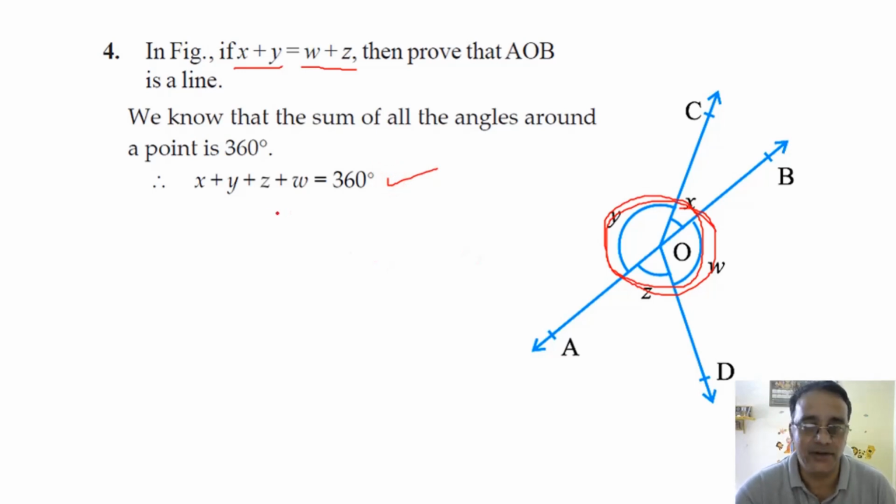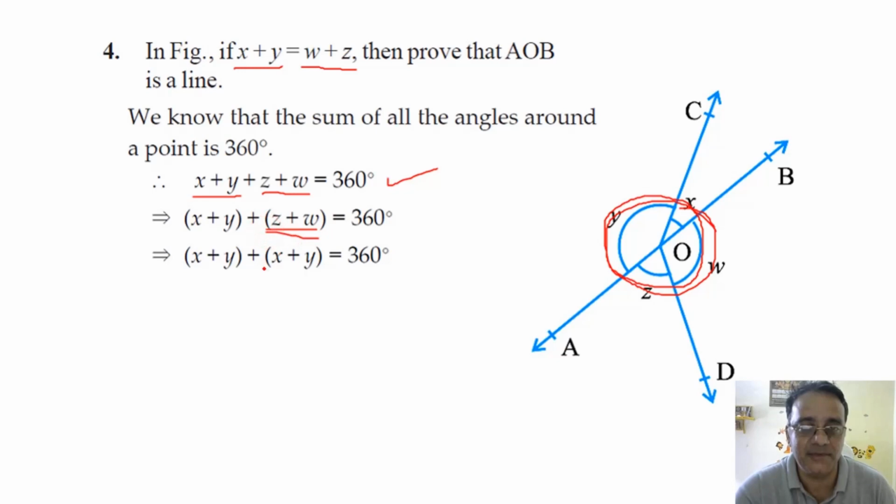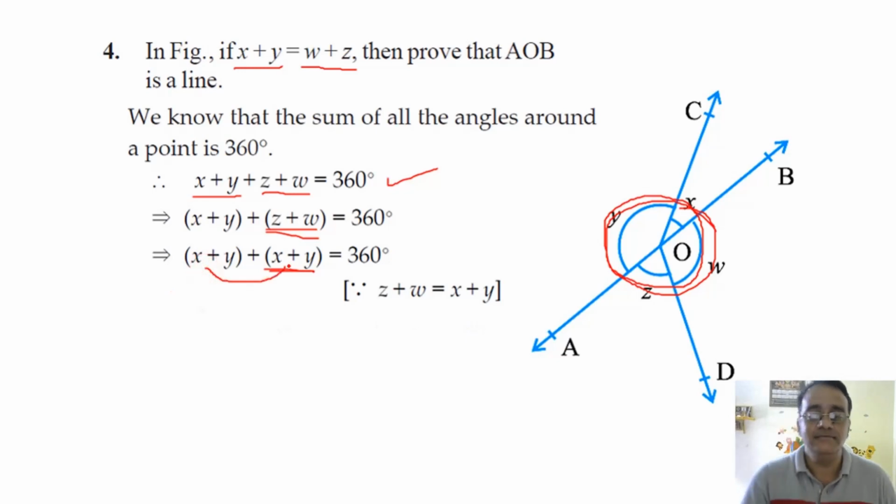No, sir. Okay. Now we will make a group like that. अब कोई एक को रिप्लेस कर देंगे, either x plus y as z plus w या z plus w as x plus y, because these two are equal. So we'll replace this one. इसको हम लोग रिप्लेस कर दिए x plus y से. Why? Because these two are equal. Now this will become 2 times x plus y is equals to 360.